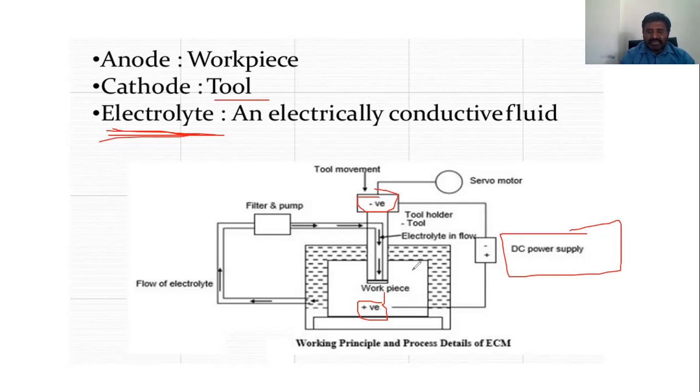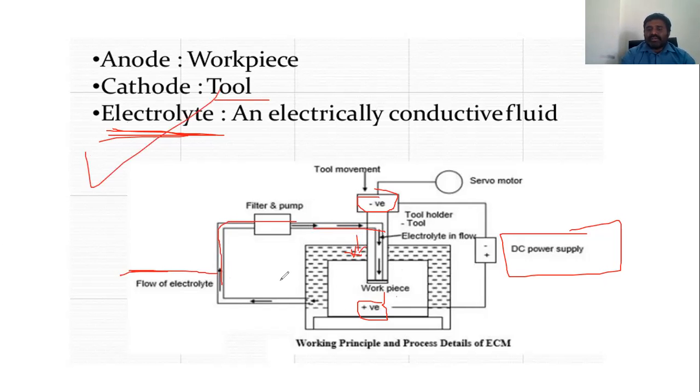So there is a chemical reaction at the electrode, which separates the material from the workpiece. That is the use of the electrolyte.